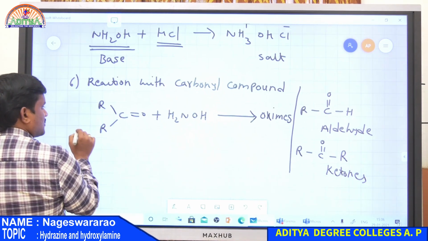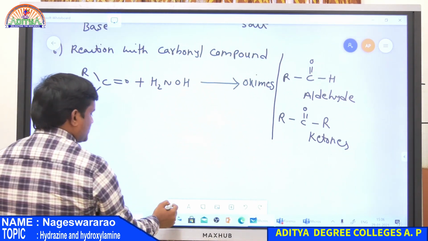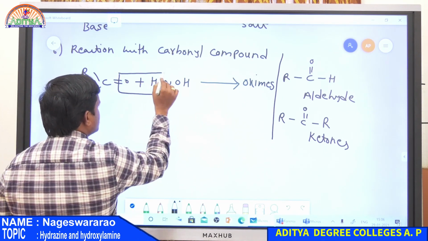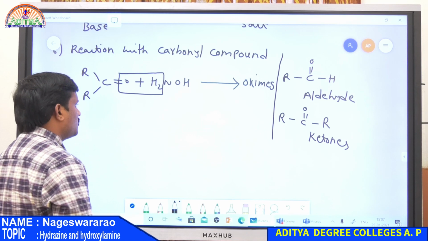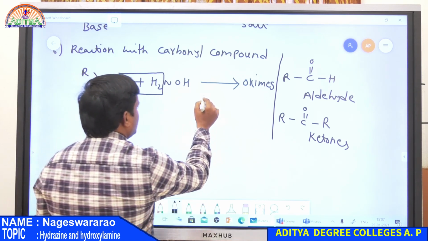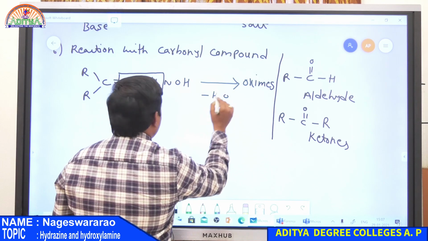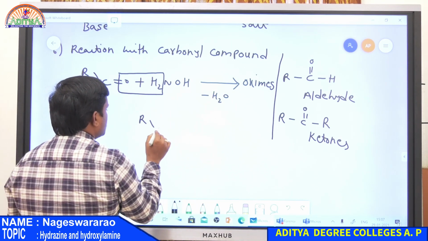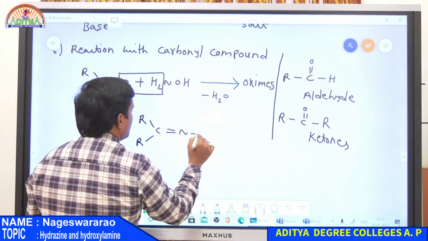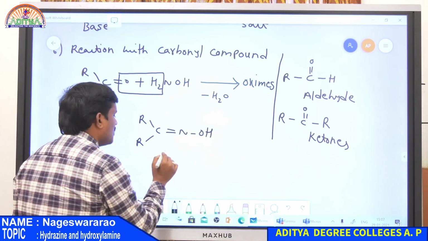So look at the reaction. In this reaction, there is removal of a water molecule: oxygen from the keto group and hydrogen from NH2OH. By the removal of H2O, it is converted into RCR double bond NOH. This is known as oxime.